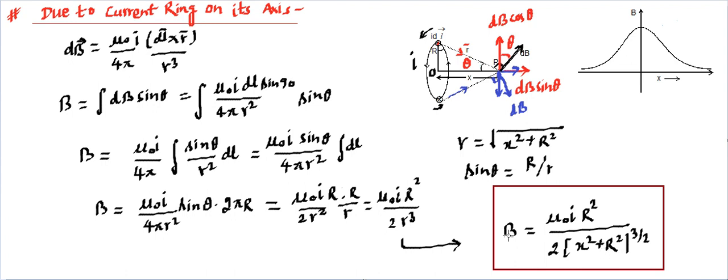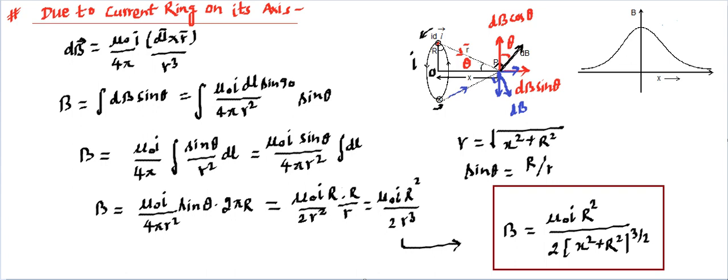And this value of b will be dependent on x. If we keep on changing x, the value of b will keep on changing. And since x is coming only in the denominator and it's a square function, b will have a maximum value when this denominator has a minimum value, and that minimum value will be coming when x becomes 0. That means magnetic field is maximum at the center point where x is 0, because x is being measured from the center. Making sense?